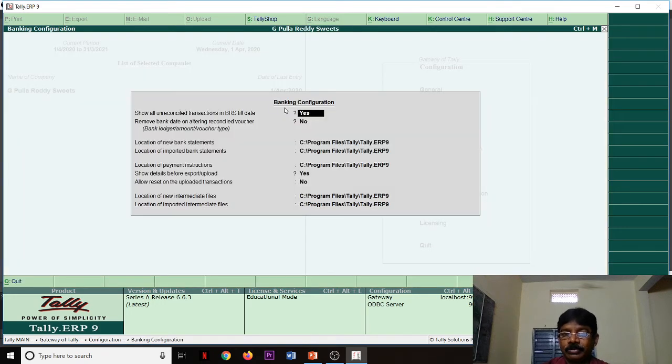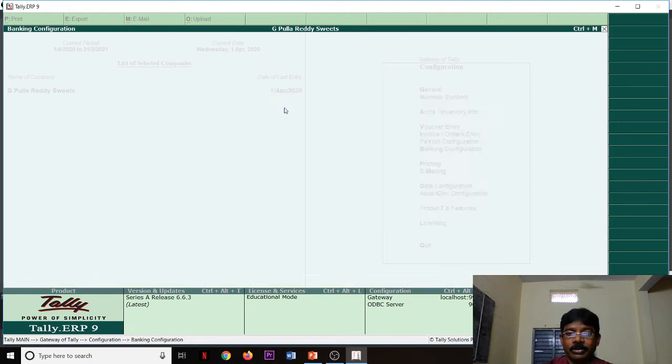Banking configuration. So it is automatically yes only. We cannot make it no. Okay. Location of new bank details. That is banking.